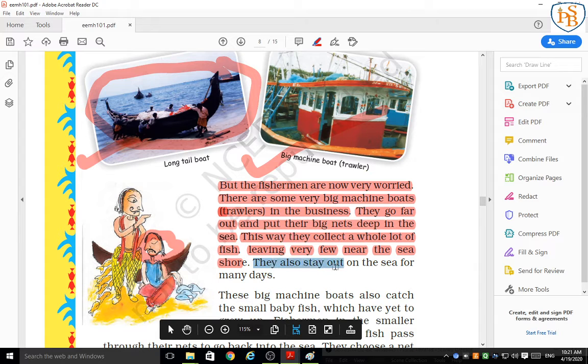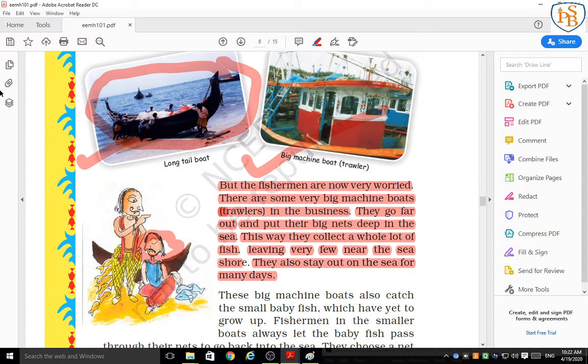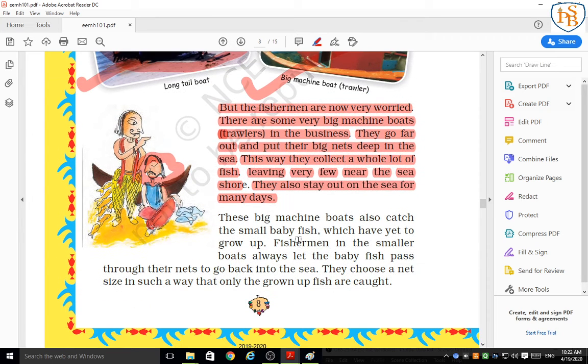They also stay out on the sea for many days. Using those nets they catch a lot of fish. So these big machine boats also catch the small baby fish.